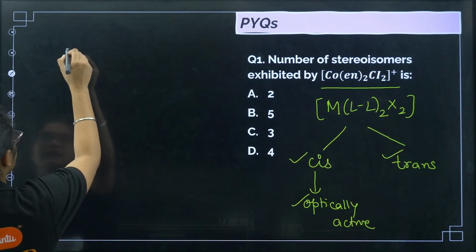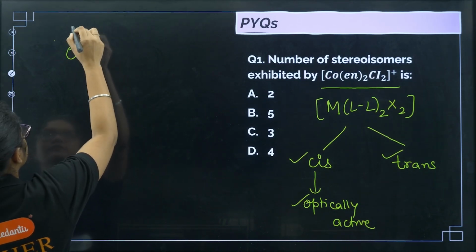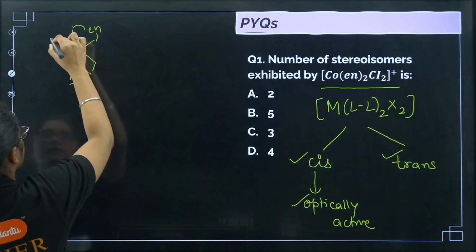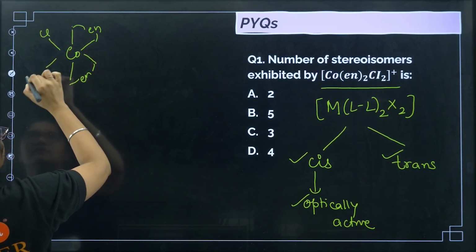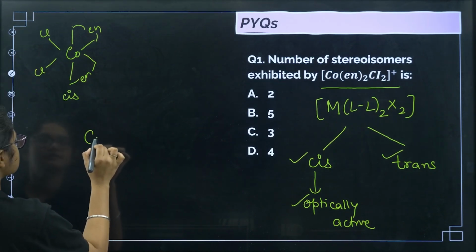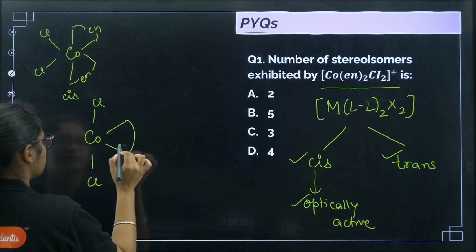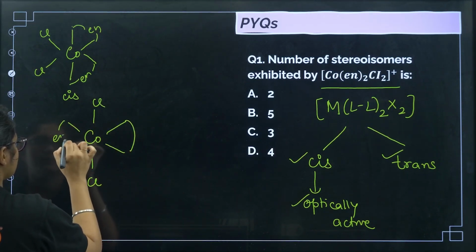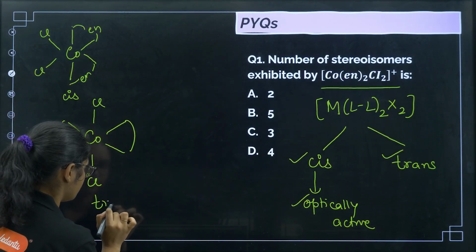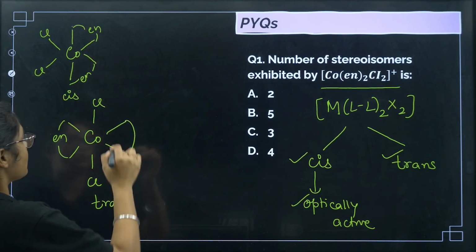So I'll do the cis one here, Co, okay, so this is en, and we have Cl2, right? This is the cis form. Now if I draw the trans one, Co, Cl, then we have here en, and then we have here en, right? Now this is one geometry we got, this is the trans form. Okay, now the mirror image of cis is also an isomer which is optically active.